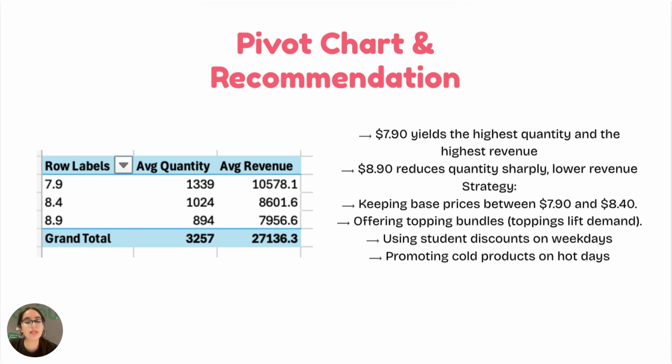Based on this analysis, my recommendation is that Yochi keeps their base price between $7.90 and $8.40 and offers topping bundles to leverage the positive topping effect, and also uses weekday discounts to lift demand. They should also promote cold items on hotter days since the higher temperatures increase sales, like I've mentioned before.